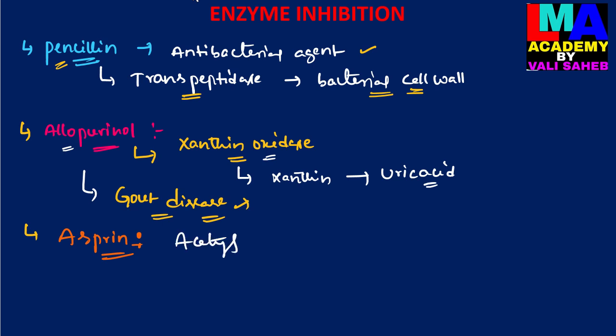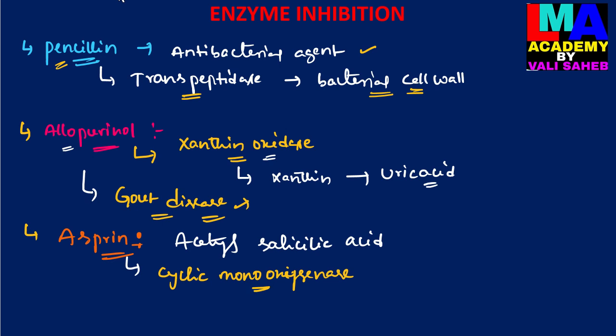This inhibitor inactivates the catalytic activity of the enzyme cyclooxygenase.